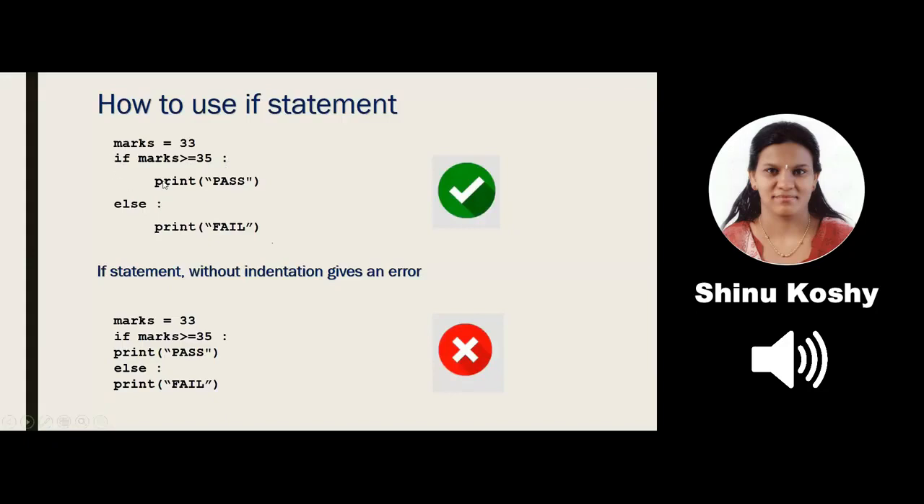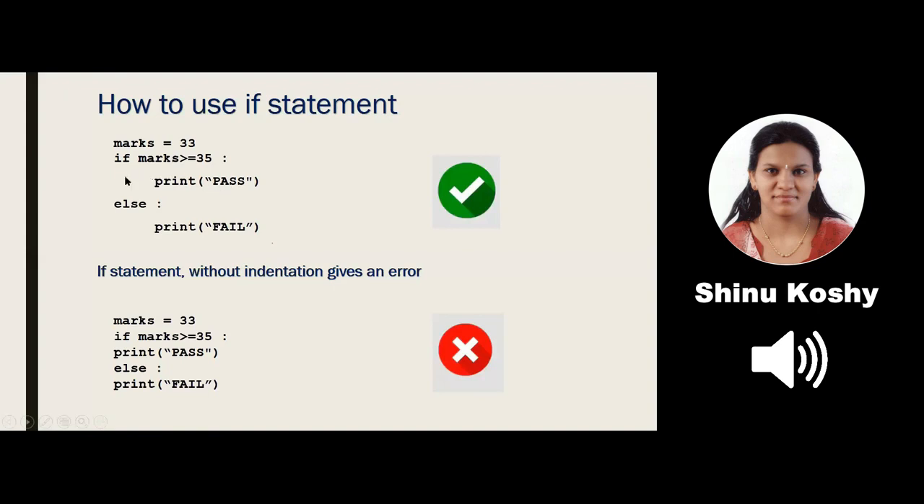Next, can you notice the tab? There are 4 spaces between the if and the print statement. That is called tab space. It is a must to put a tab space before writing the print statement. Otherwise, it will give you an error. So, I press a tab, then I write print and pass.